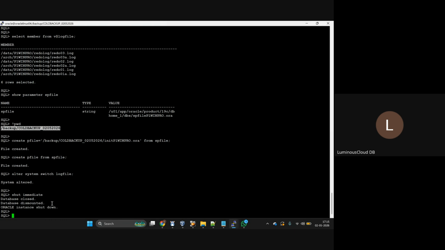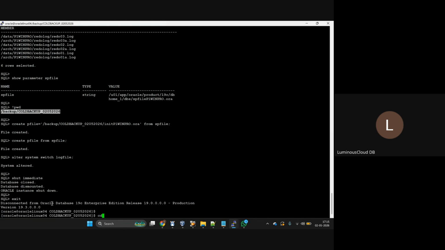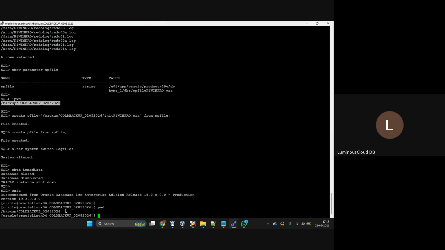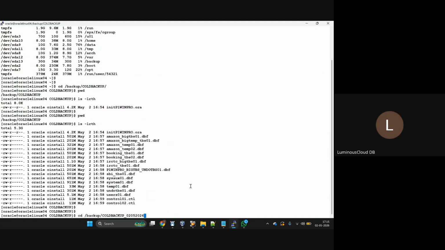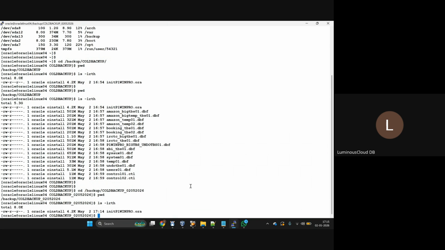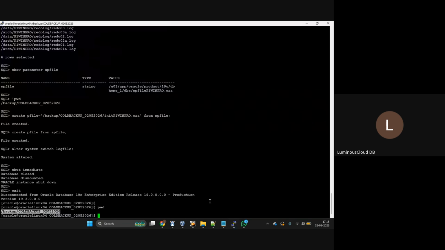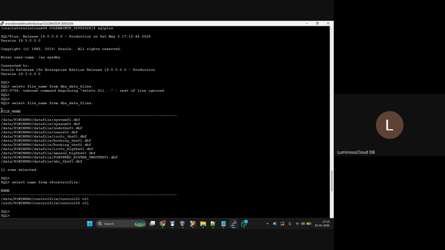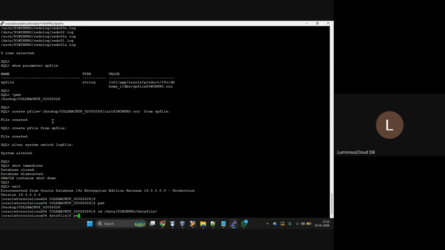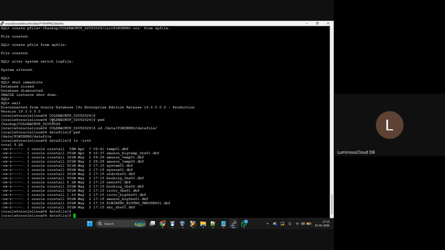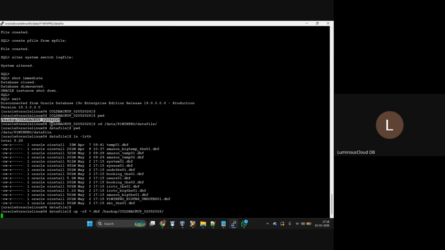Done. First, exit from here. Go to, just give pwd. In another window, I will keep the file locations. Just give ls -ltr. Now go to the original location. Go to the data files location first. This is our data files location. Just give ls -ltr. Copy all these data files to the backup location. Copy is going on.